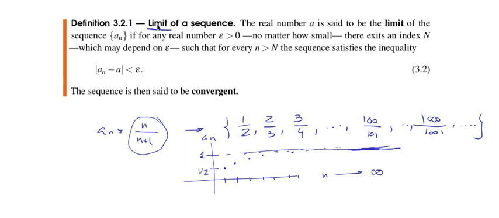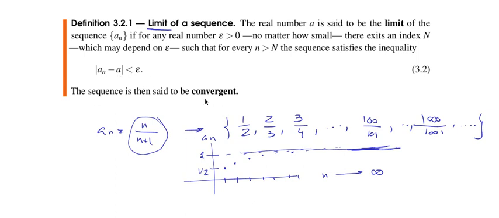Okay, so the rigorous definition of the limit is this one. We say the real number a is said to be the limit of the sequence a sub n if for any real number epsilon greater than 0, it doesn't matter how small epsilon is, there is an index capital N, which may depend on epsilon, such that for every natural number n greater than this capital N, this threshold or index, the sequence will satisfy this inequality: the absolute value of a sub n minus a is smaller than epsilon.